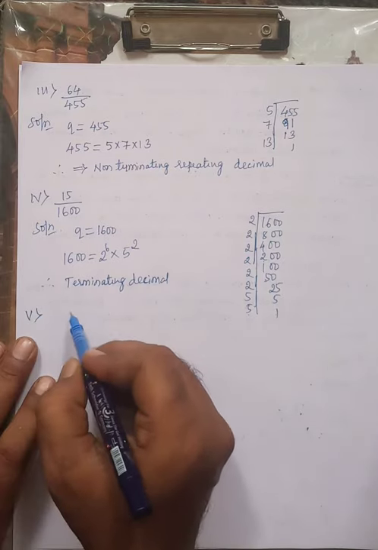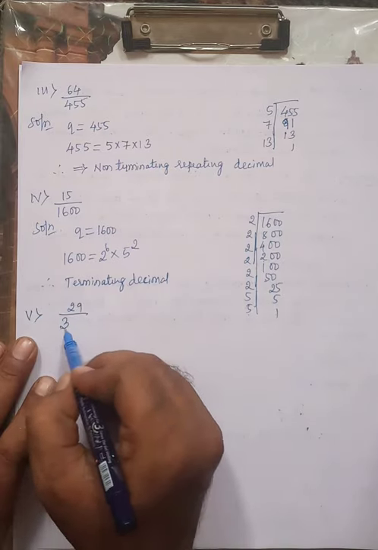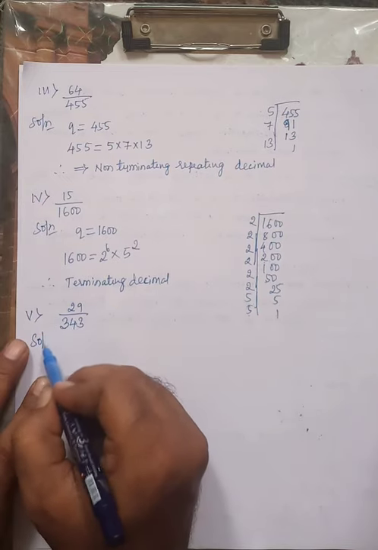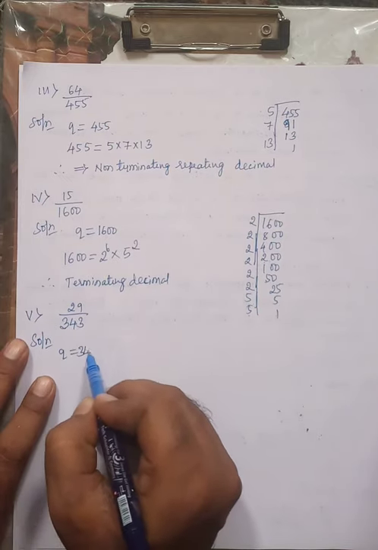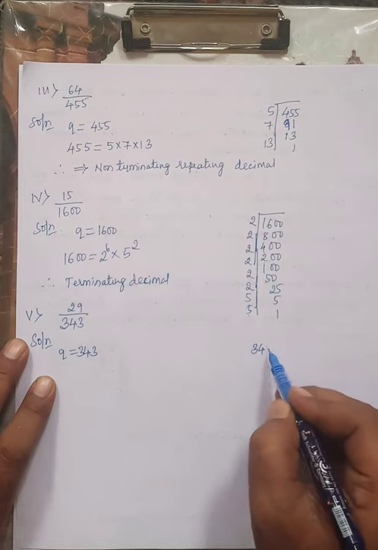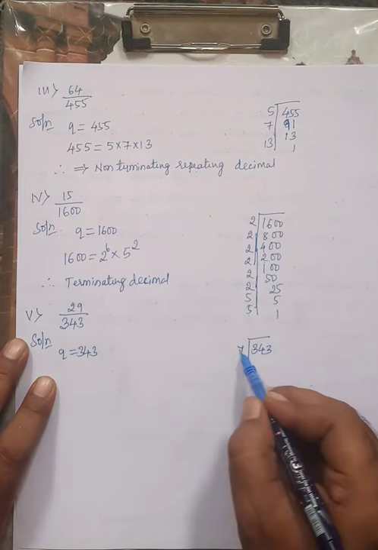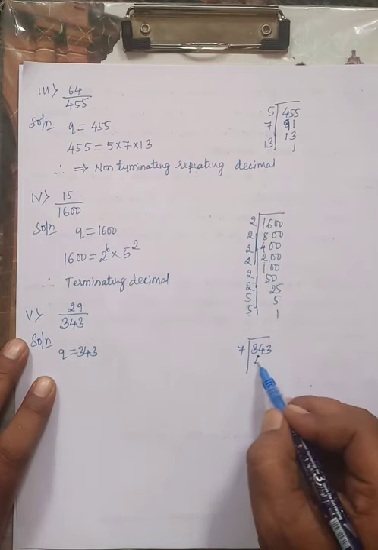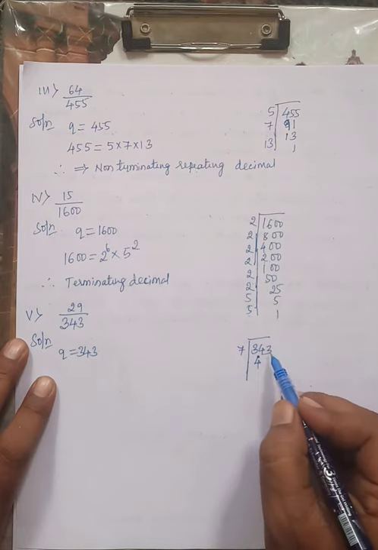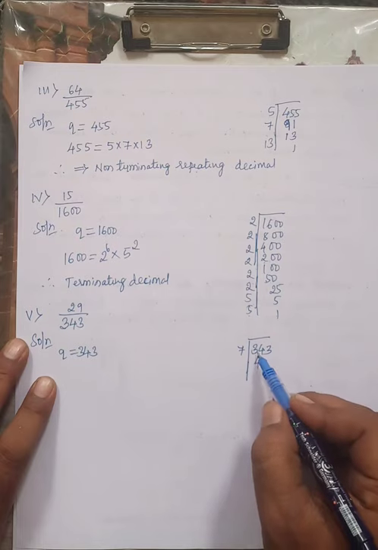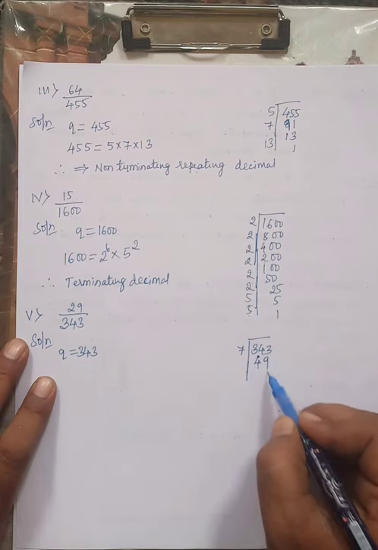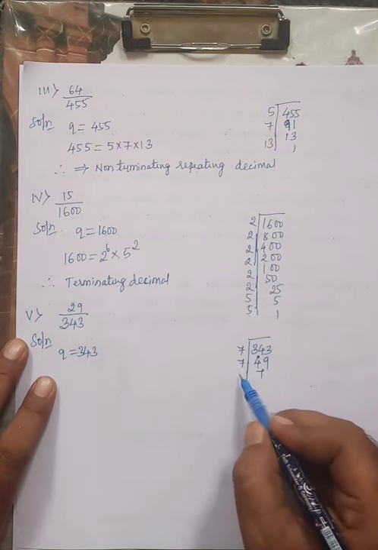Next one is 29 divided by 343. Here the denominator q is 343. Find the prime factorization of 343. This is divisible by 7. 7 fours are 28, 6 is remaining, 7 nines are 63, 7 sevens are 49, 7 ones are 7.